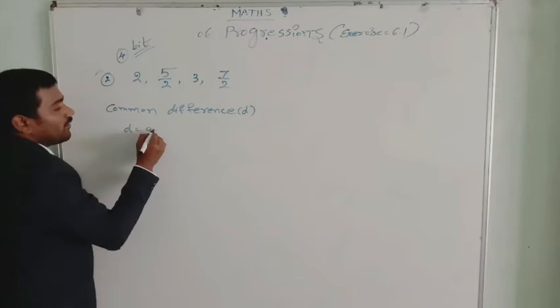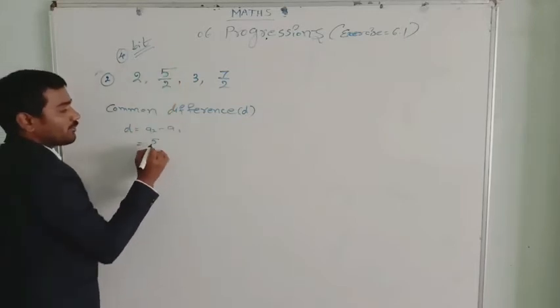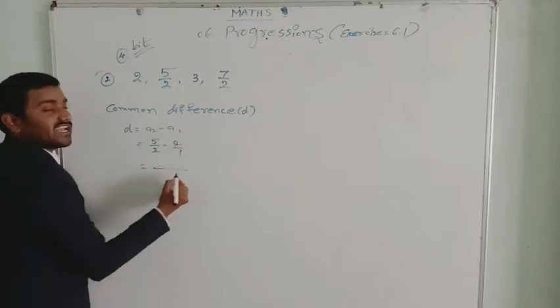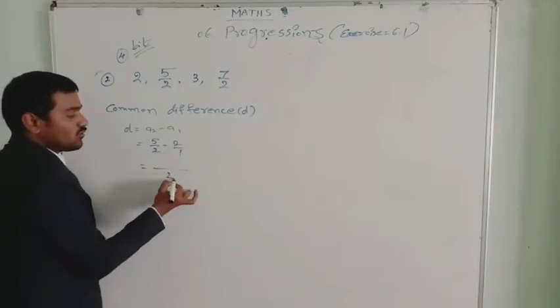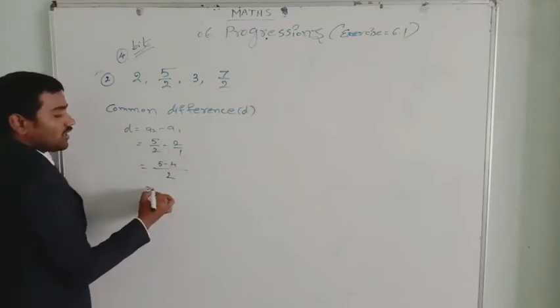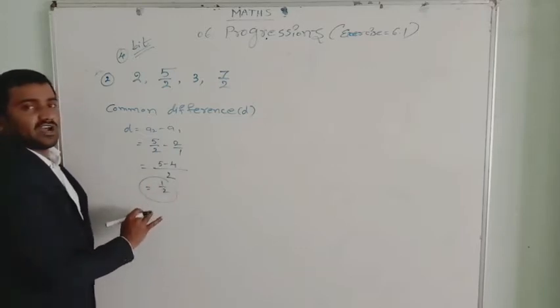D equal to A2 minus A1. A2 is what? 5 by 2, minus A1 which is 2. 2 is nothing but 2 by 1. Let's take the cross multiplication. 2 into 1 is 2, 1 into 5 is 5, minus 2 into 2 is 4. That equals 5 minus 4, which is 1 by 2. Here the common difference we got is 1 by 2.